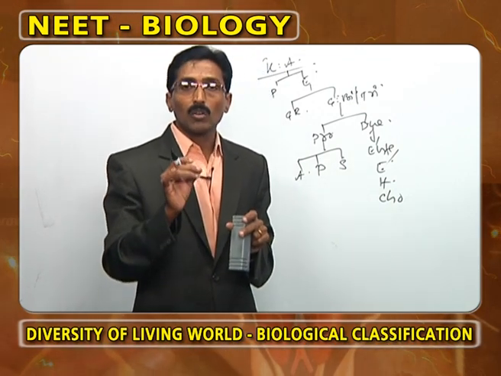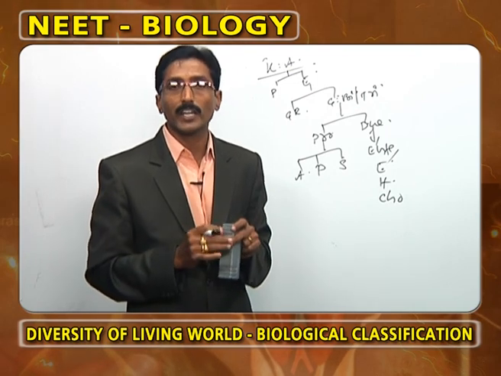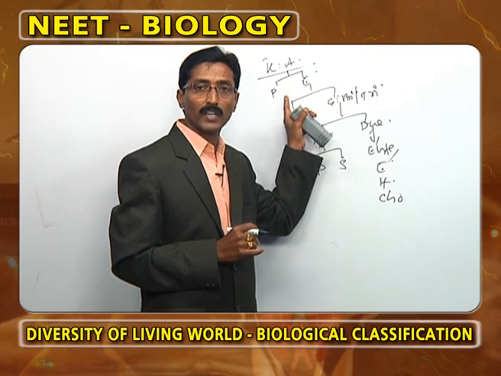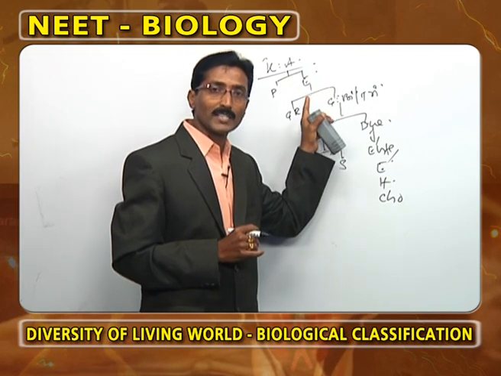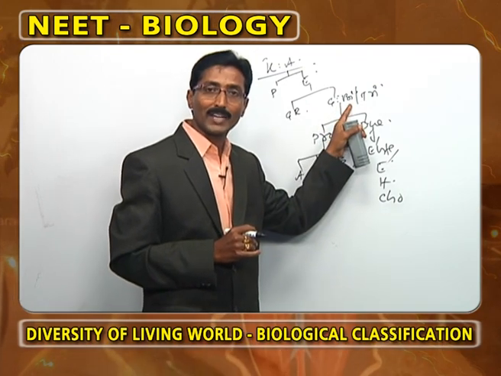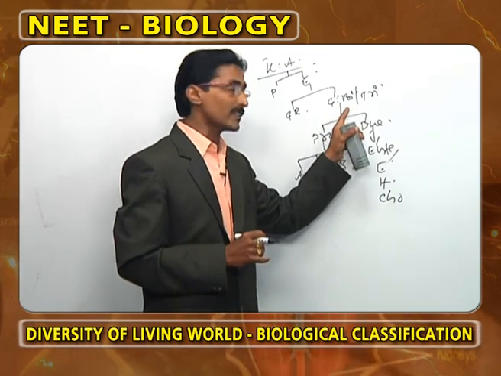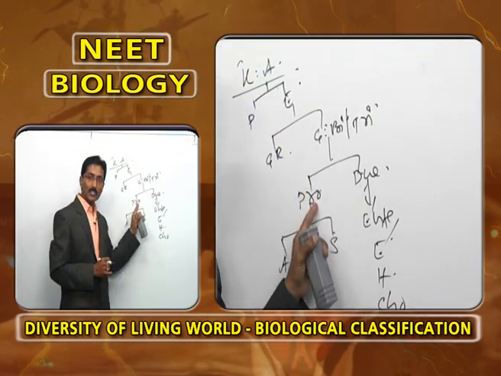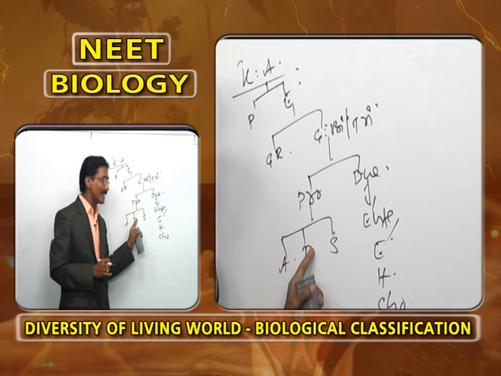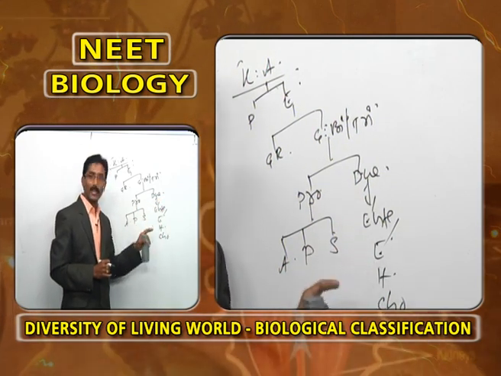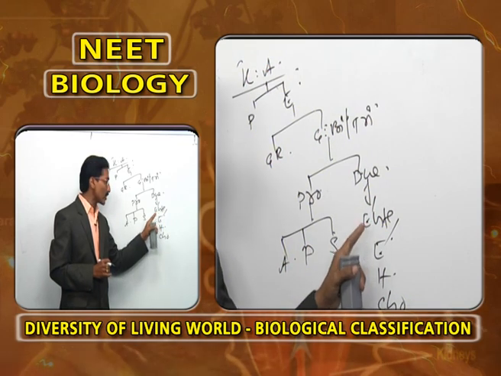Now, what are the important points regarding the basics? Briefly, the word species means kind or appearance. What is the first phylum under the kingdom Animalia? Porifera. What is the first phylum under the subkingdom Eumetazoa? Cnidaria. What is the first phylum under the grade bilateria? Platyhelminthes. Mesoderm first developed in Platyhelminthes. And what is the first phylum under the protostomia? Platyhelminthes. What is the first phylum under deuterostomia? Echinodermata. What is the first phylum under enterocoelomata? Echinodermata.